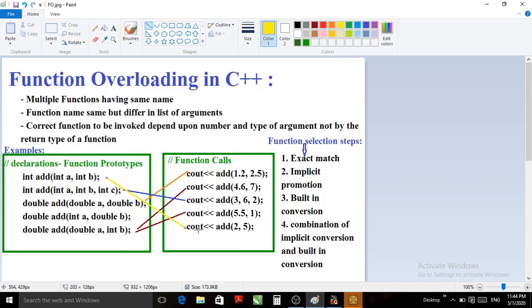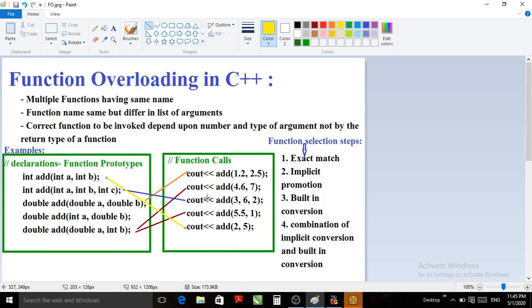So at the time of execution, the definition of add a, b will get executed. So this is how the match is found at the time of function call, how the compiler works, how it uses function prototype. So here is one example.